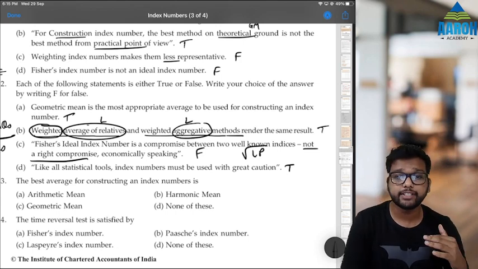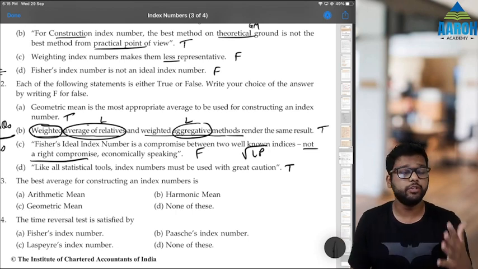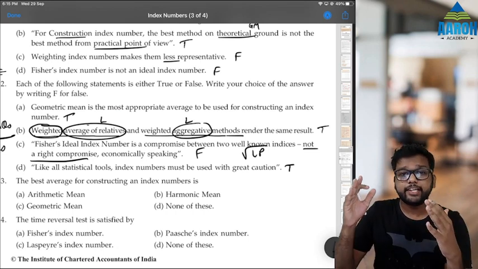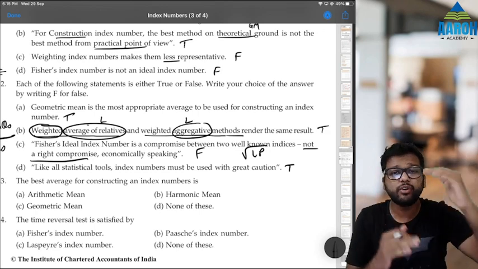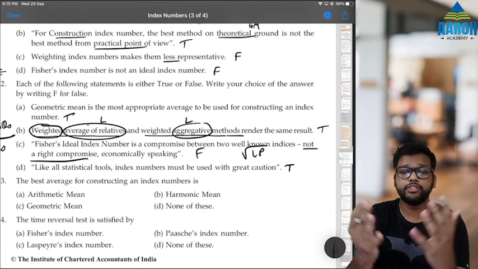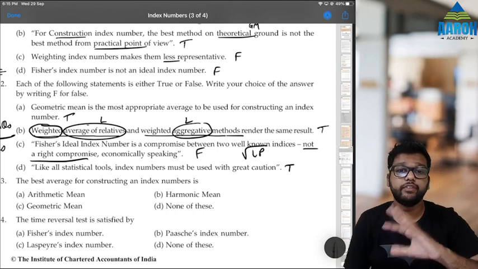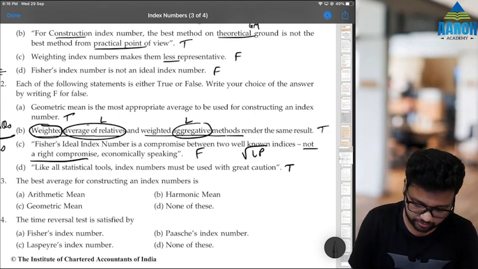Just because an index has increased does not mean everything is good now. Like we know, in 2020 and 21, because of COVID, some index numbers might have gone down, some might have gone up. So they are not regular years, right? We have to be cautious whether the surrounding situation is suitable to us or not, whether it is abnormal, because then index numbers cannot be used.